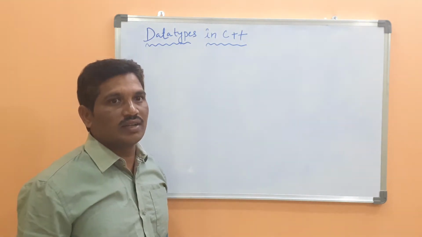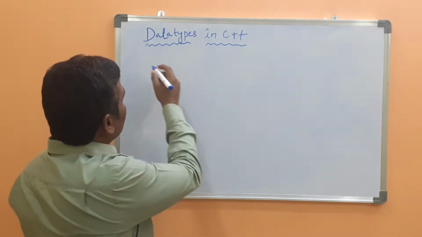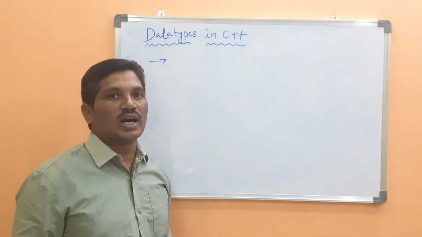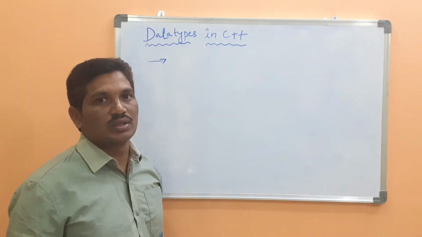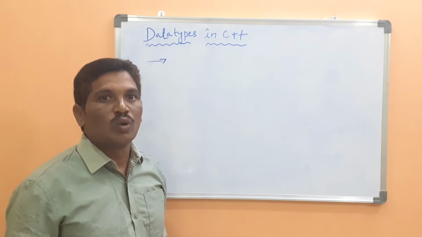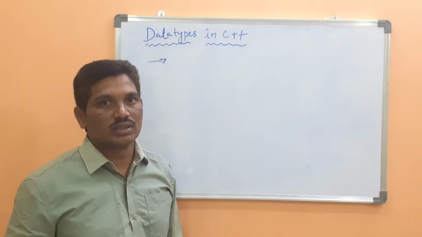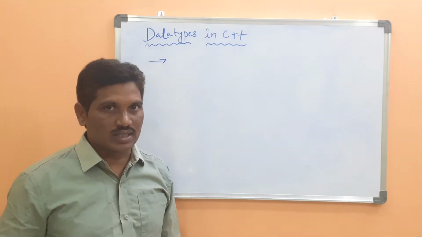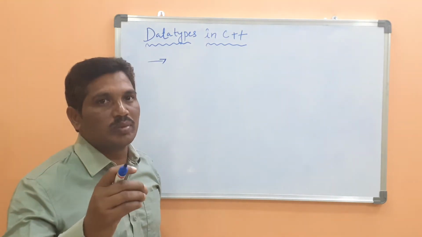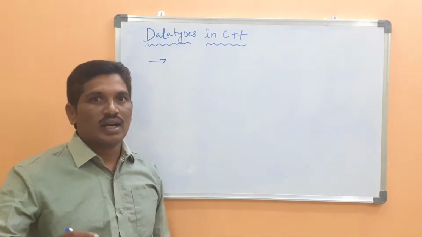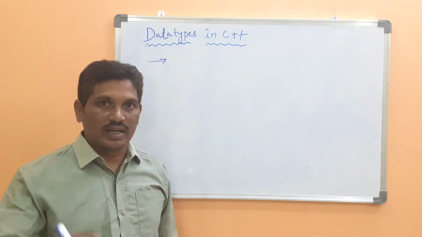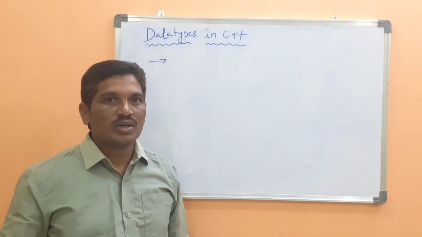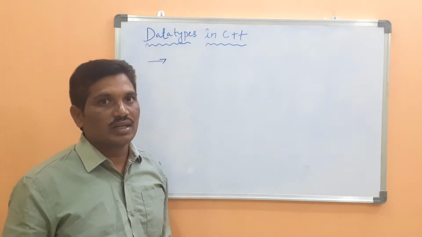What is a data type? The importance of a data type is that it decides what kind of data you want to store in memory. What type of data do you want? Then we should use the data type concept. Either it is a character, an integer value, or a decimal value. As per your requirement, you can use any one of the data types.